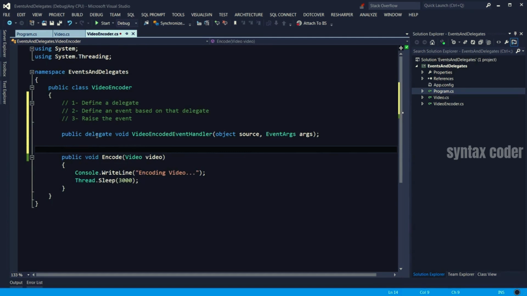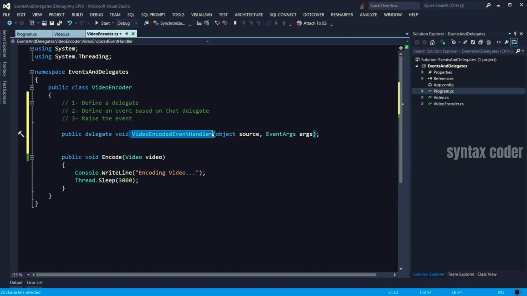We are declaring a delegate, which actually holds a reference to a function that looks like this. That function or method is void. It has two parameters. The first one, typically in .NET, should be of type object, which is the source of the event. And the second parameter is EventArgs, which includes any additional data about the event.